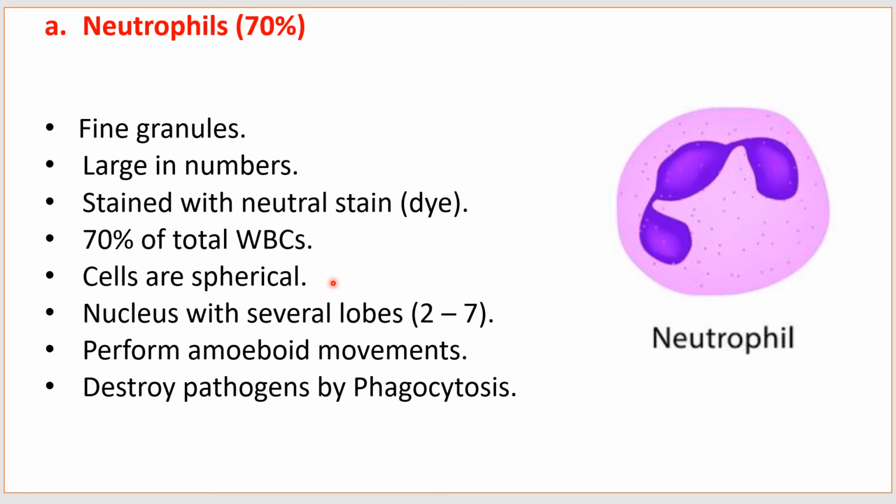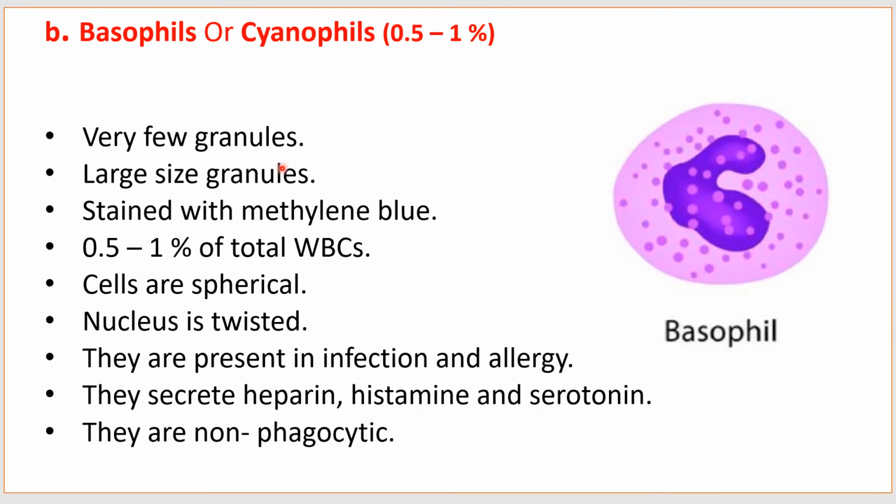Cells are spherical, nucleus with several lobes, that is 2 to 7. Look here, these are the lobes, 2 to 7 lobes are present. Perform amoeboid movements, destroys pathogen by phagocytosis.